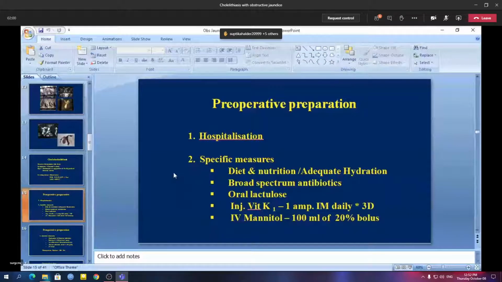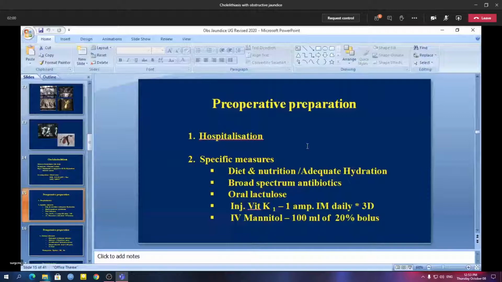Bile is one factor responsible for the absorption of the fat soluble vitamins. As the fat soluble vitamins are not absorbed, vitamin K, an important one, is not absorbed, so there is a problem with coagulation. So that is one problem. The patients have a problem with coagulation.